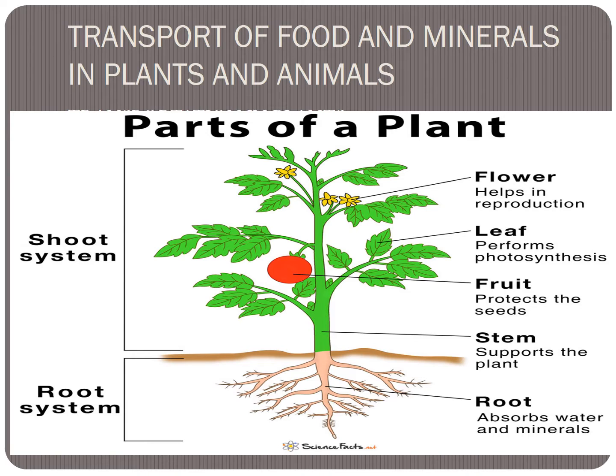Vascular tissues have two types: xylem tissue and phloem tissue. They help to transport water and food to all the cells of the plant.